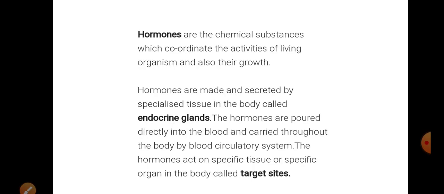Hormones are made and secreted by specialized tissues in the body called endocrine glands, and they release hormones directly into the blood, which carries them throughout the body by the blood circulatory system. Hormones act on a specific tissue or a specific organ in the body, called the target site or target organ.